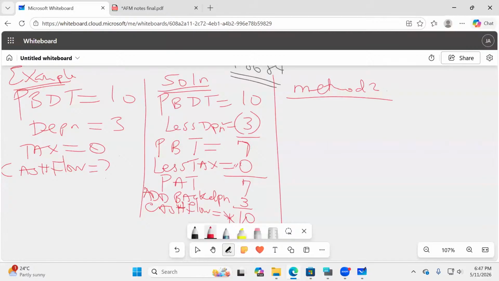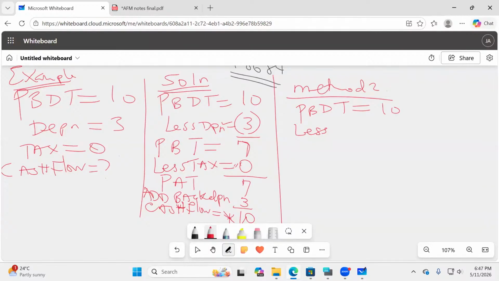In method 2, you simply take this profit before depreciation and tax, which is 10. Then you less tax directly on this figure.